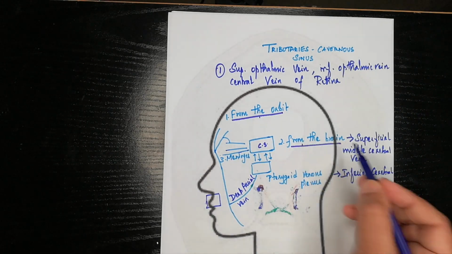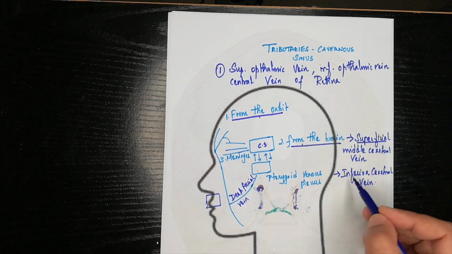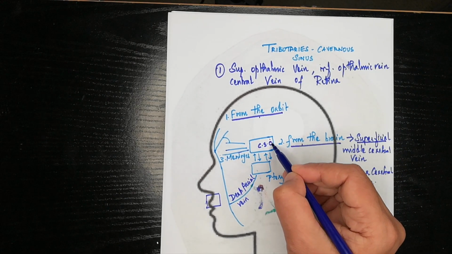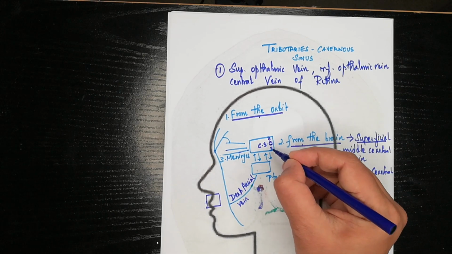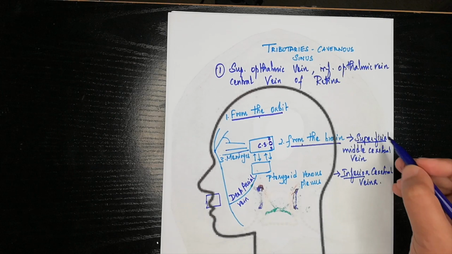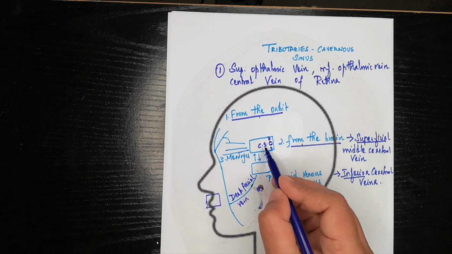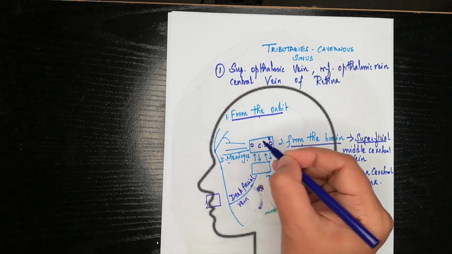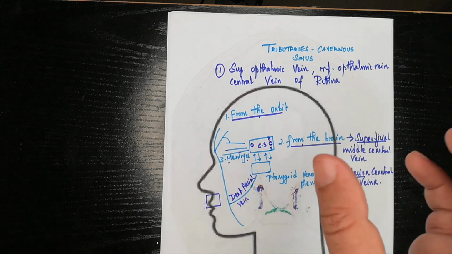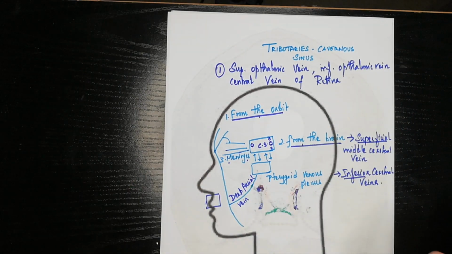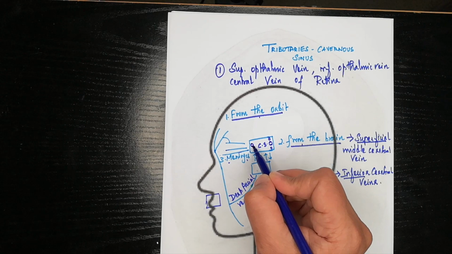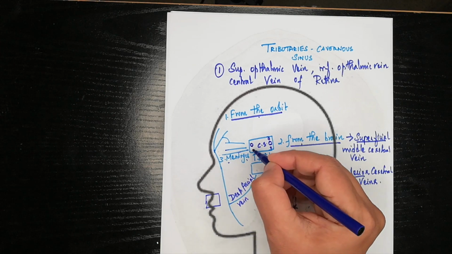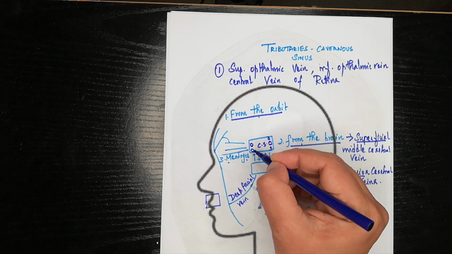Now coming to the brain. Remember again, superficial and inferior. Superficial middle cerebral vein, let's draw in the middle, and these are the inferior cerebral veins. So these two from the brain are tributaries to the cavernous sinus. From the meninges, sphenoparietal. Remember, the cavernous sinus is very much related and located on either side of the body of the sphenoid. So remember, sphenoparietal sinus and then middle meningeal vein, one name having the word meninges in it. So frontal trunk of the middle meningeal vein.